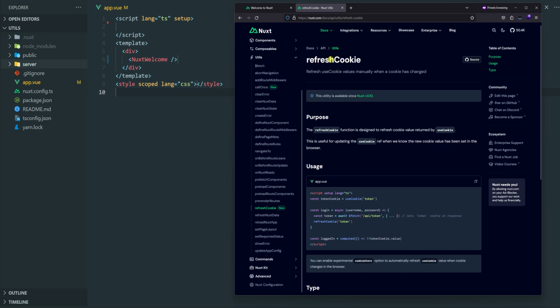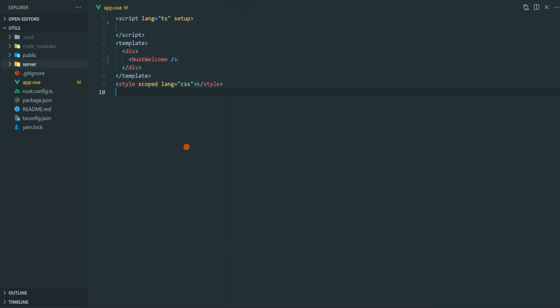Hey guys, so today we're going to discuss the refreshCookie API. It says here that it refreshes the useCookie value manually when a cookie has changed. In the purpose section, it says the refreshCookie function is designed to refresh the cookie value returned by the useCookie API. So this is useful for updating the useCookie ref when we know the new cookie has been set in the browser. So let's go ahead and create an example for that.